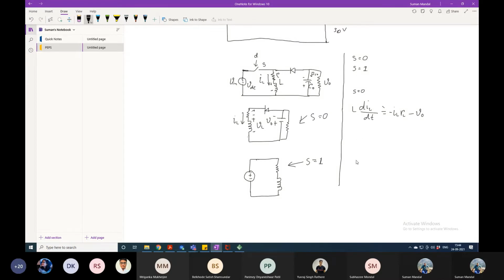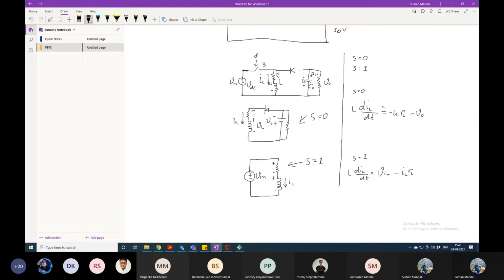Now you come for the second one, which is S equals to 1. How to do that? L di by dt will be what? V in minus IL RL. Obviously, this is positive, this is negative. Current direction is not going to change here. So this one positive and this one negative. Now, V in minus IL RL. Correct.